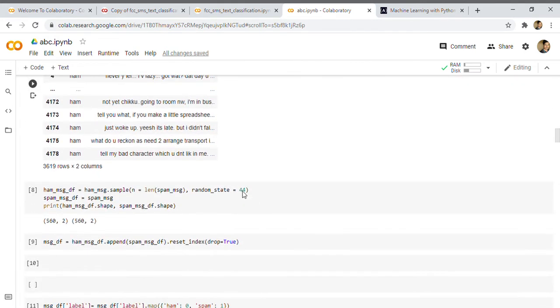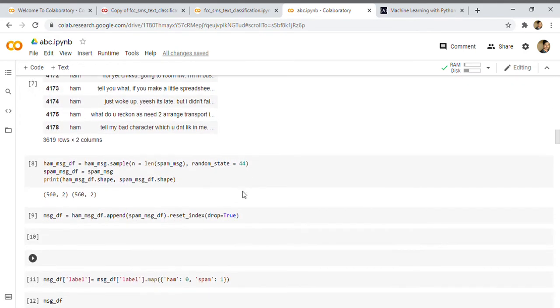Here I have tried to get the shape of both the ham messages and spam messages. To train a good model, we should have both spam and ham messages in the same amount, because if you train a model only with spam messages or only with ham messages, there are chances that it will not predict properly.